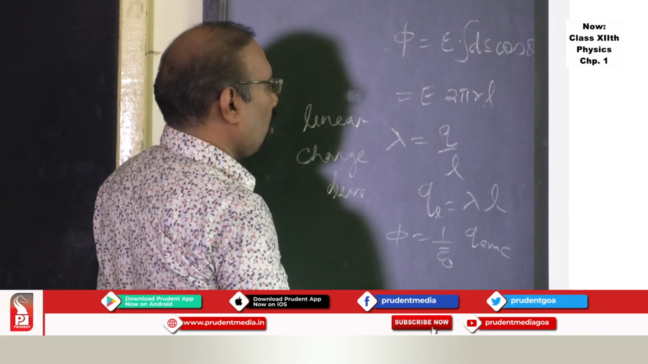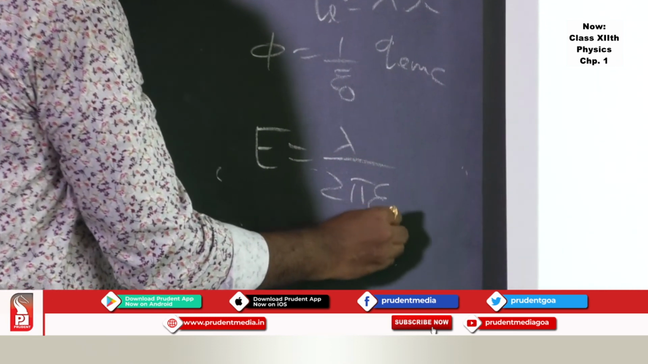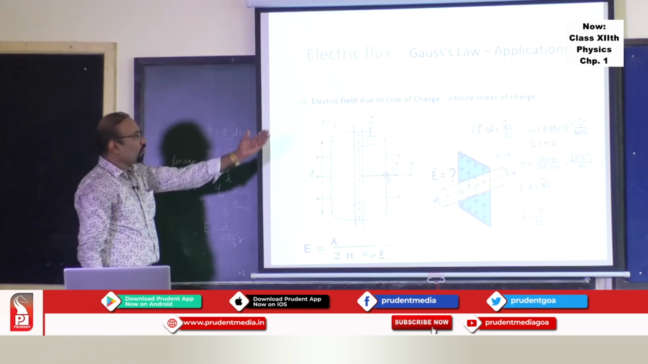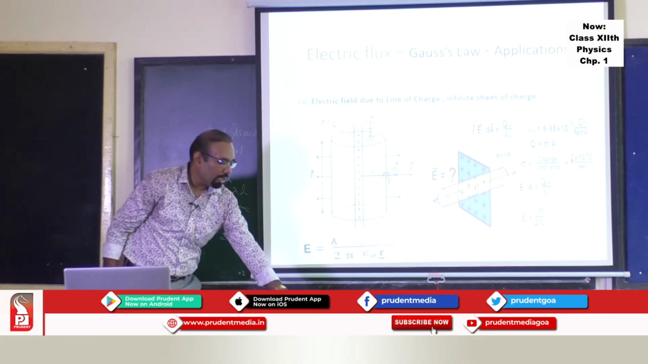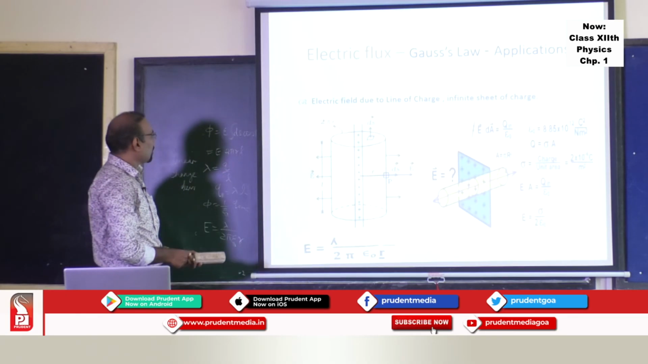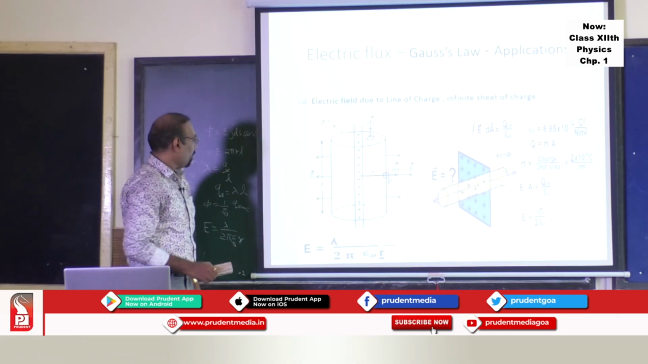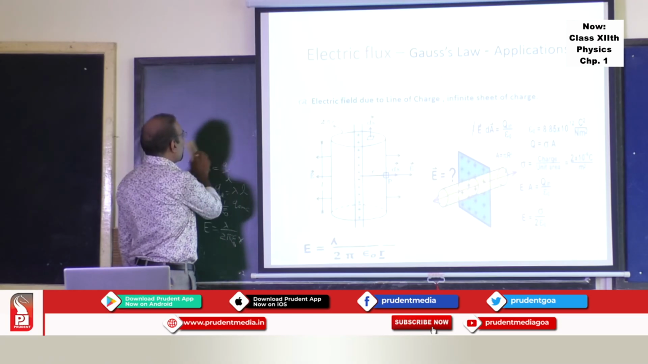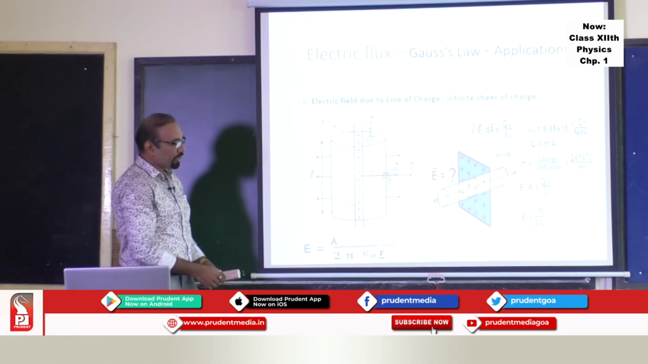You can easily resort to the formula E is equal to lambda upon 2 pi epsilon 0 r. So using the concept of Gauss's theorem, one can understand how to find out the electric field due to a line of charge. Similarly, one can know how to find out the electric field due to an infinite sheet of charge.